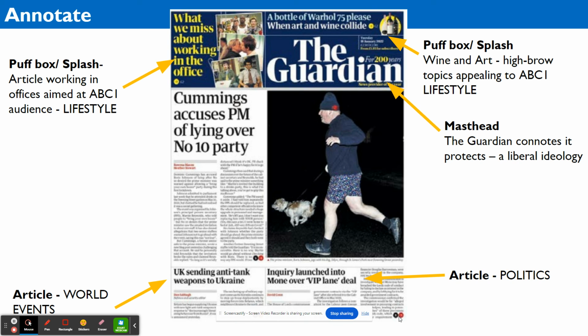Remember, if you're asked about representation of an idea, it's simply how are they representing their ideology, their liberal belief system. If it's asking you about what messages, well, clearly it's sending messages that the Prime Minister of the time during COVID, Boris Johnson, is clearly incompetent. He's represented as looking clownish, and he's also accused of lying in the main headline.